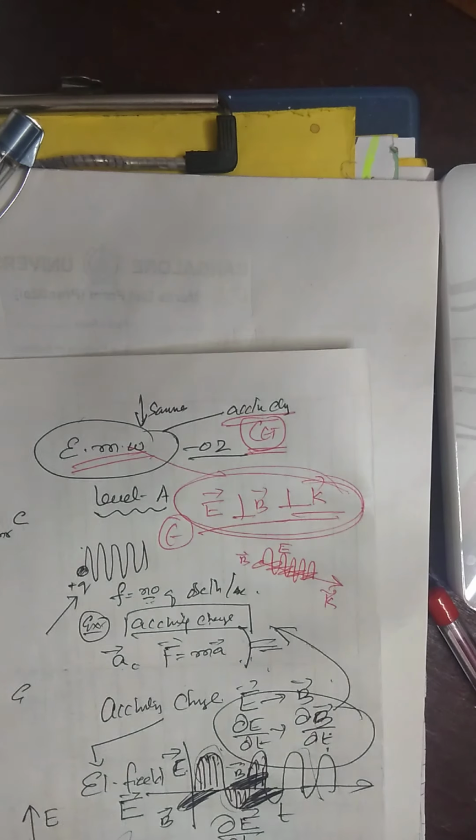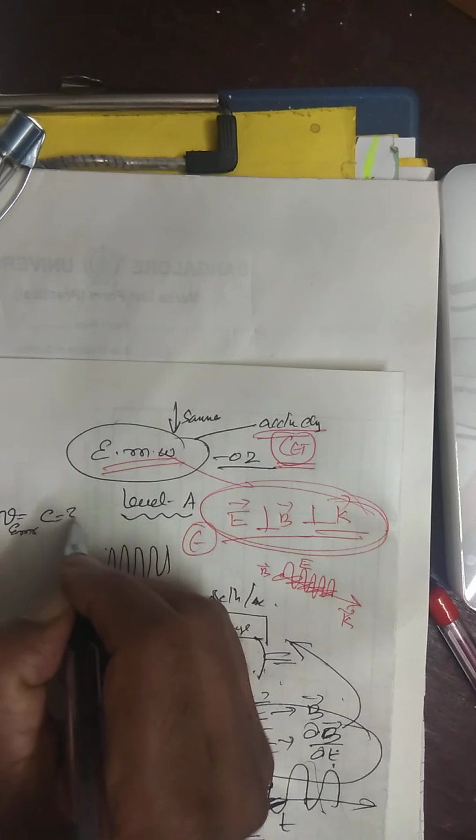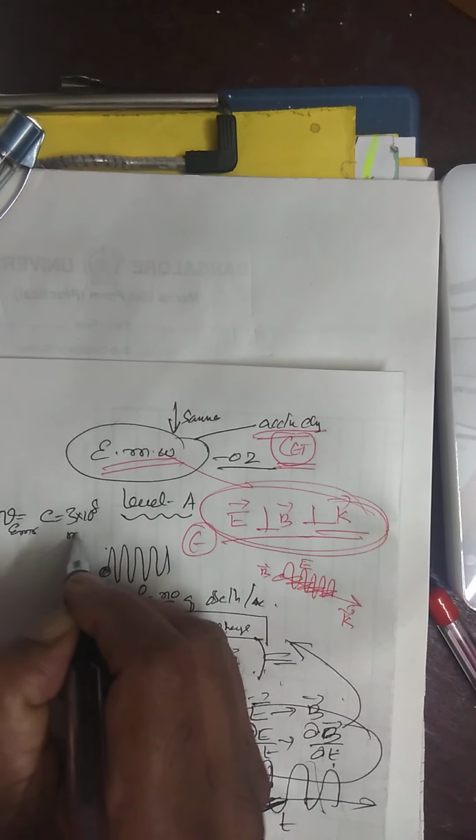Next, another question from the entrance exam, CET. What is the velocity of electromagnetic radiation? The velocity of electromagnetic radiation is c, which is 3 into 10 to the power of 8 meter per second.